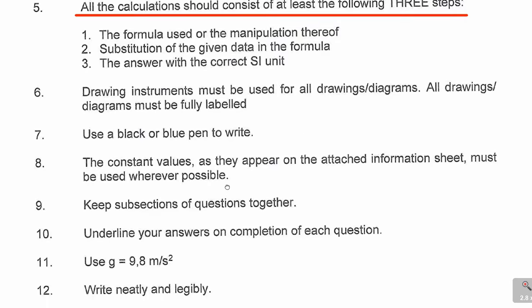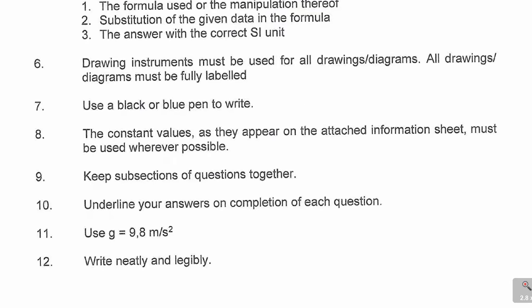And then the other part, use G. Don't forget the value of G. So G is 9.8 meters per second squared. So that is very important, guys.